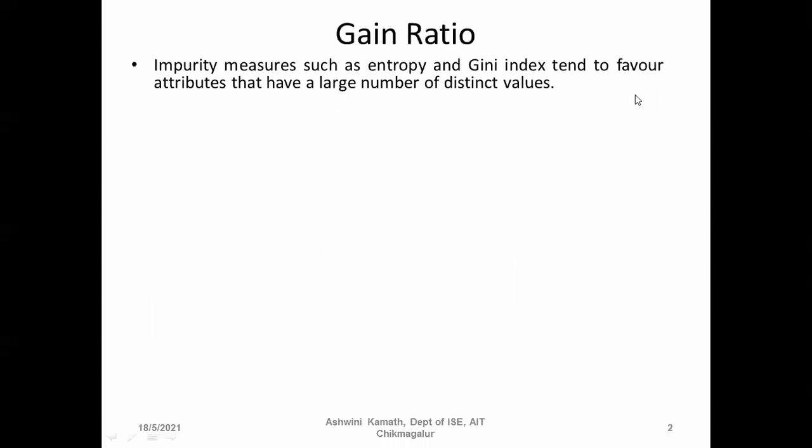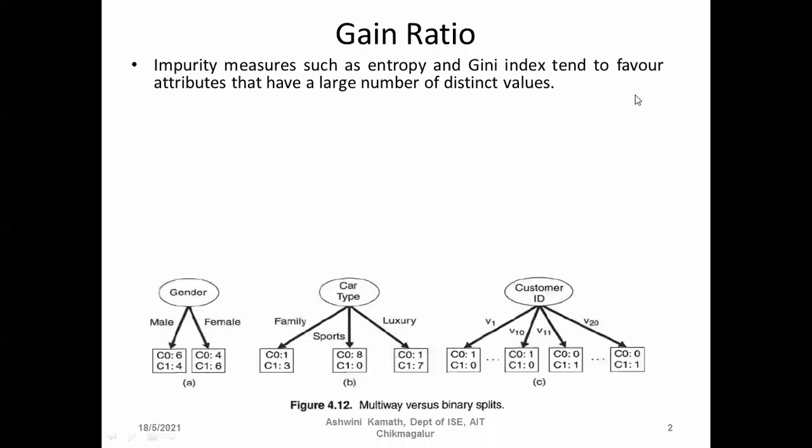Gain ratio. Impurity measures such as entropy and Gini index tend to favor attributes that have a large number of distinct values. Consider this example. We had 20 training examples. Of these, 10 belong to C0 and 10 belong to C1. Two classes we had, C0 and C1.